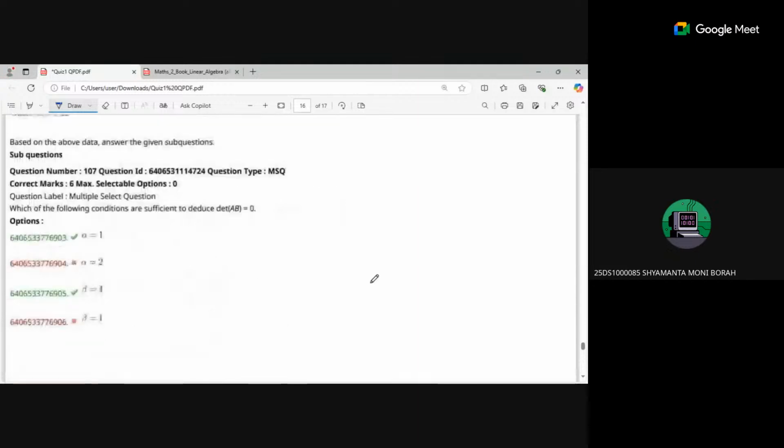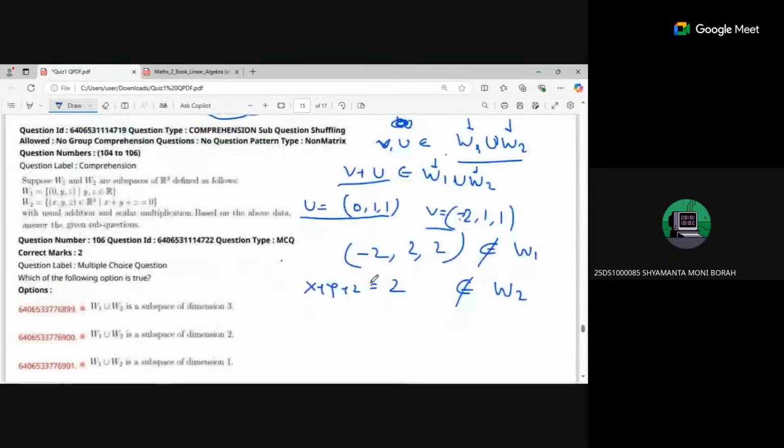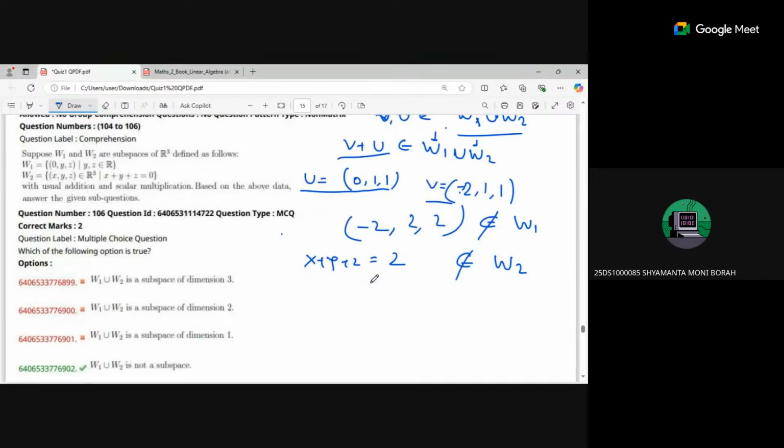So basically, in this union thing, in these kinds of examples, we'll always check if V plus U is belonging to W1 union W2 or not, right? Yes. One thing you need to keep in mind is that most of the time, not always, W1 union W2 is not a subspace, unless one is a subset of the other.